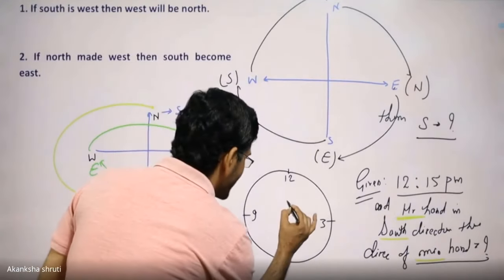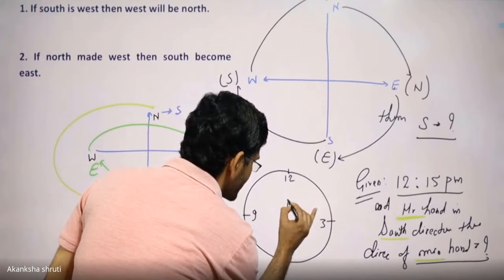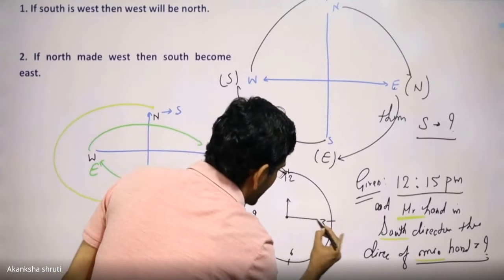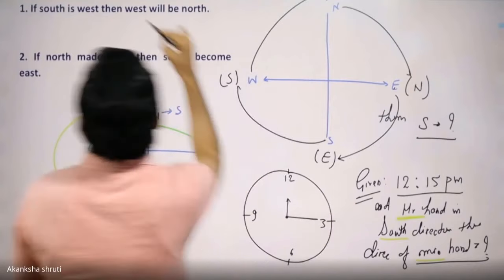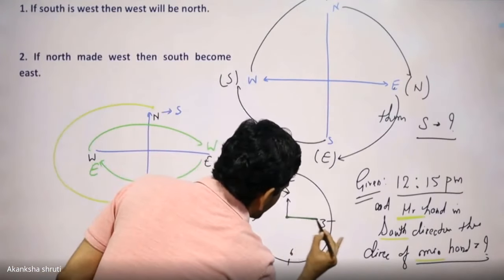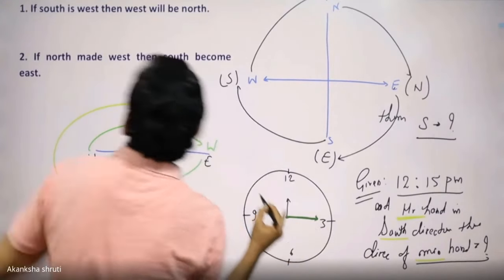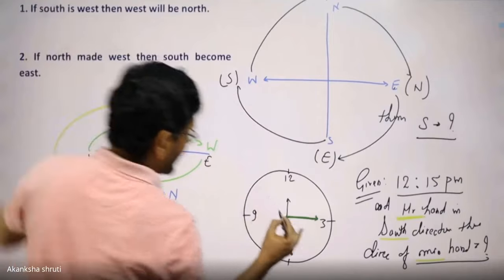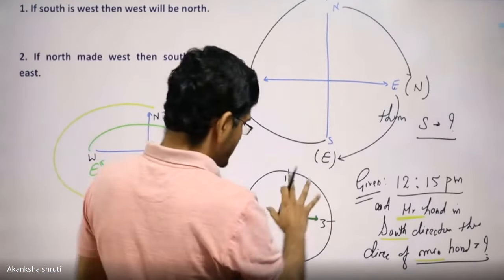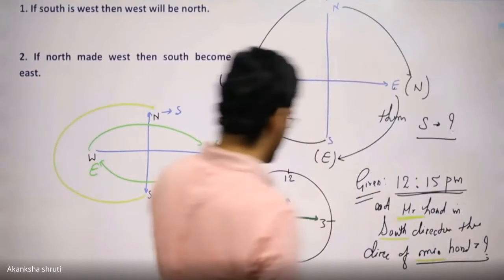Approximately our hour hand is in this direction and at 15, the minute hand is in this direction. Or let me draw with another color. Students, our minute hand is in this direction and our hour hand is the smaller one. So this is the 12:15 we have made.